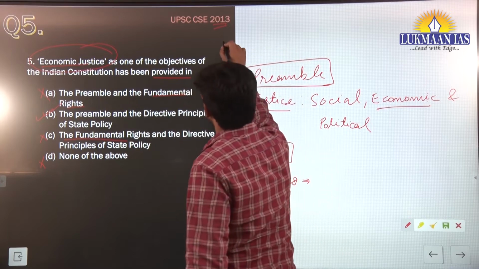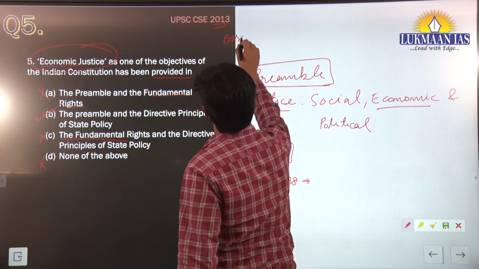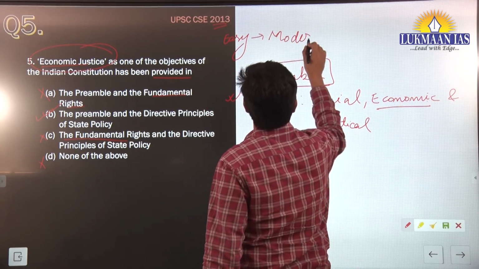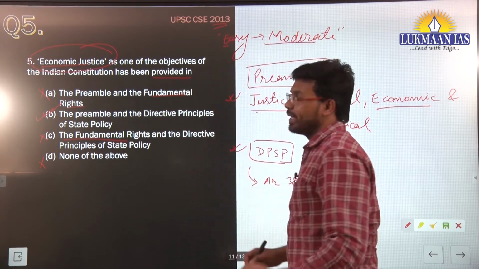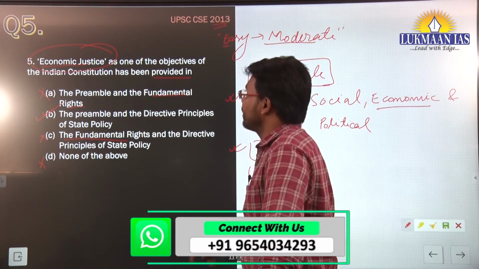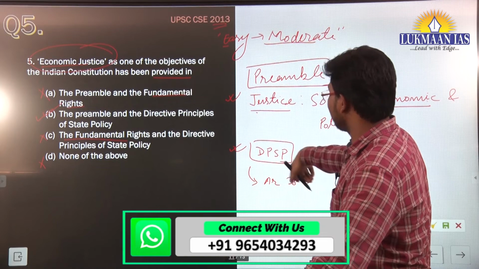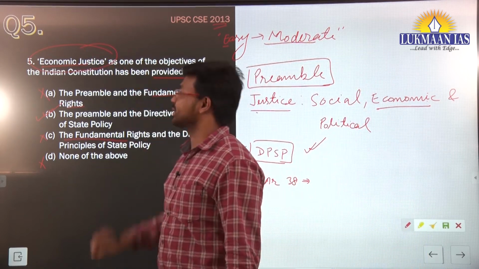So this question can be considered easy to moderate, because it is easy if you are able to eliminate fundamental rights, where economic justice is not mentioned. In the preamble and the directive principles of state policy, you will clearly find mention of economic justice.